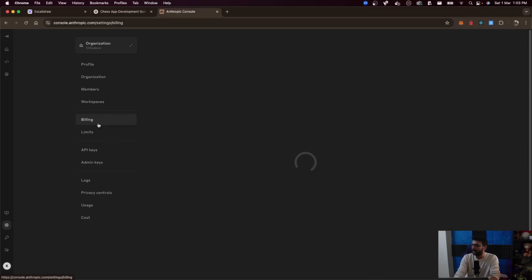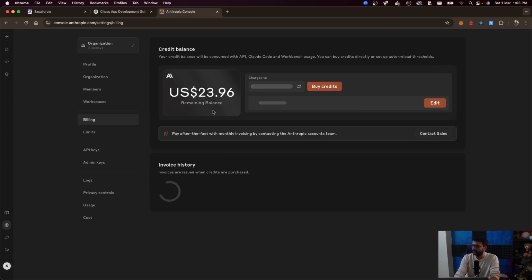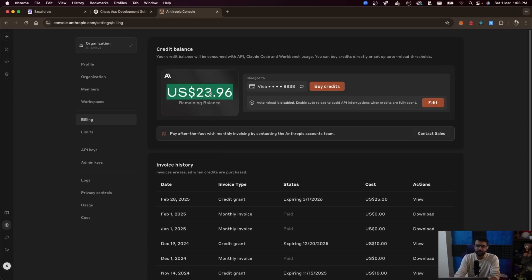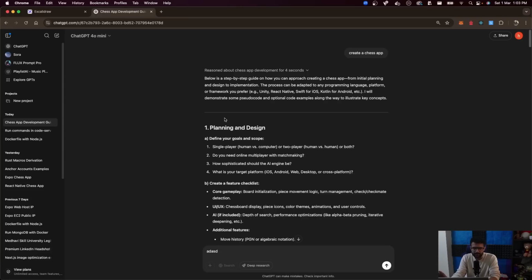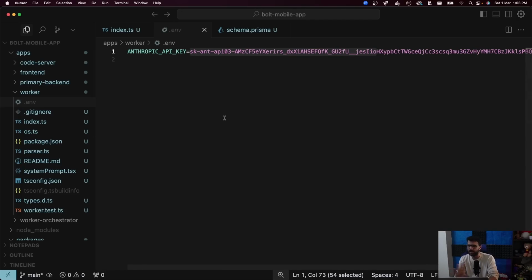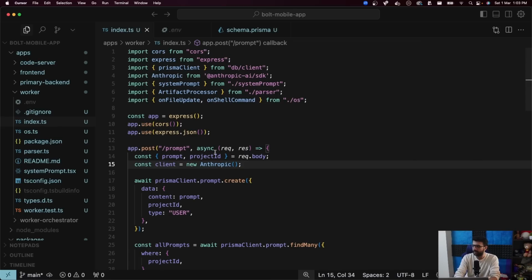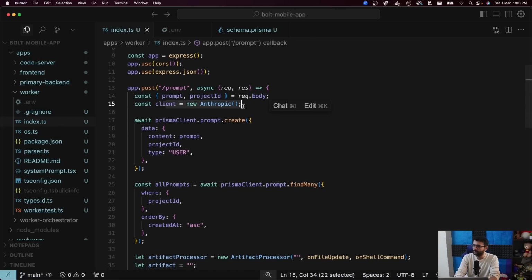And I've also put in like $25 in it. I don't know how much is remaining now, $23. I've spent like $1 debugging or coding before this. And you will need this. If you want to try it for free, then use Gemini. But again, Gemini, at least in my experience for this specific prompt, does not perform really well. Okay, so I've initialized an Anthropic client.